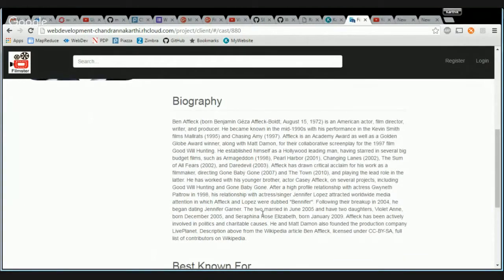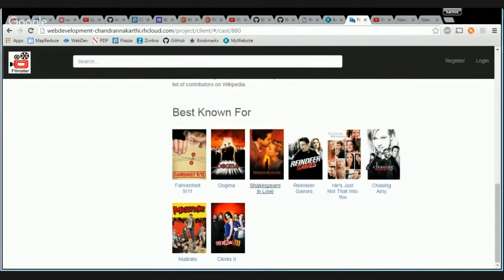So all of these details that you see now are coming directly from the TMDB API. It actually stands for The Movie Database. It gives quite a bunch of details. So once you come to the cast details section, you can see that Ben Affleck was best known for Fahrenheit 9/11, Dogma, Shakespeare in Love, Reindeer Games, and so on and so forth.